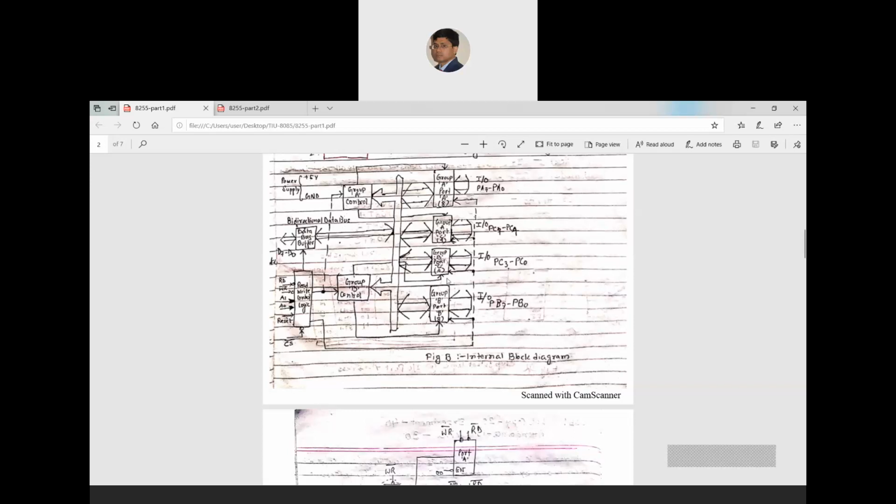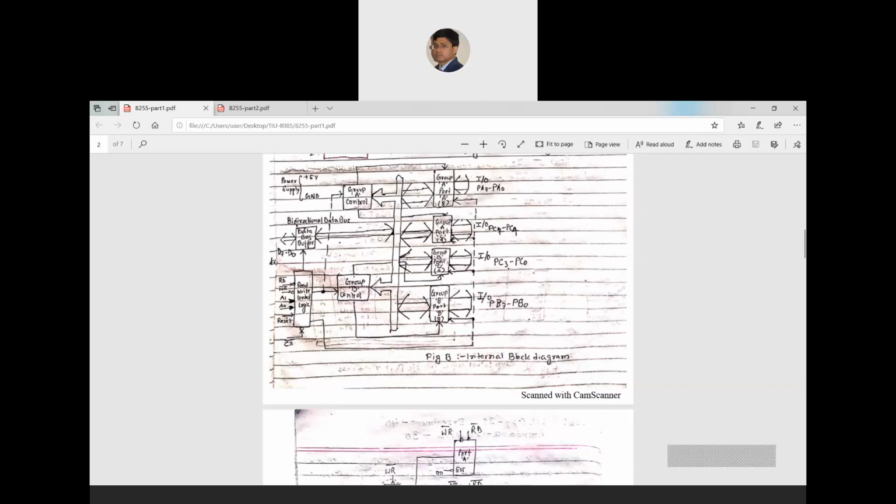That means whenever you are getting data from port B or port C lower, you feed the data to group B control. Otherwise, from port A or port C upper, you feed the data into group A control. So from the outside world you take the data, put it onto the internal system bus, and it goes to these two blocks according to where you got the data.